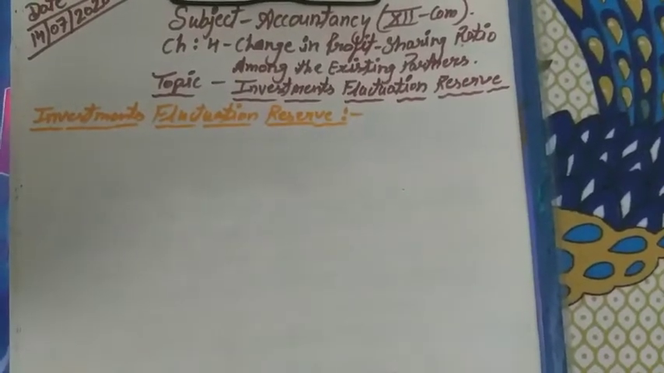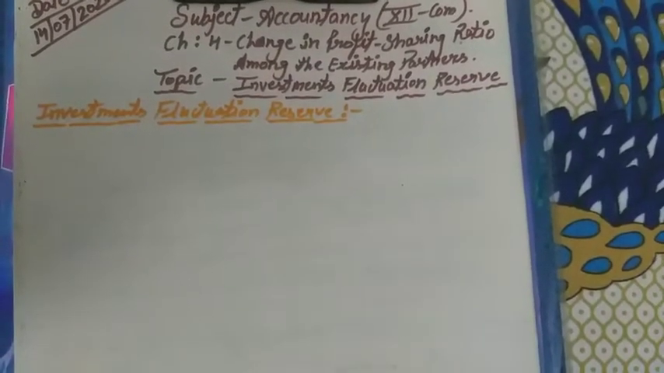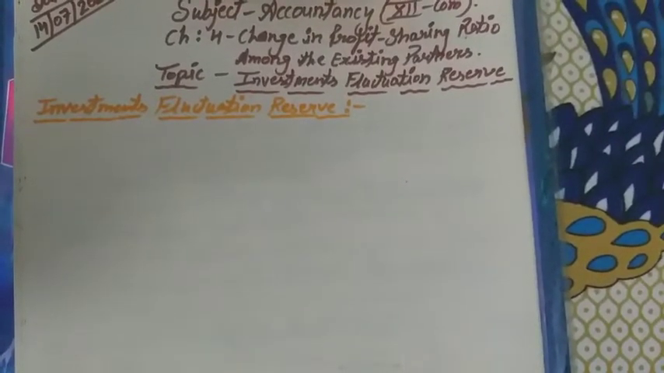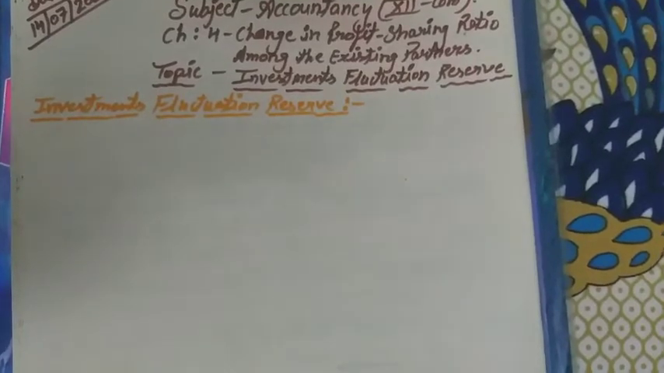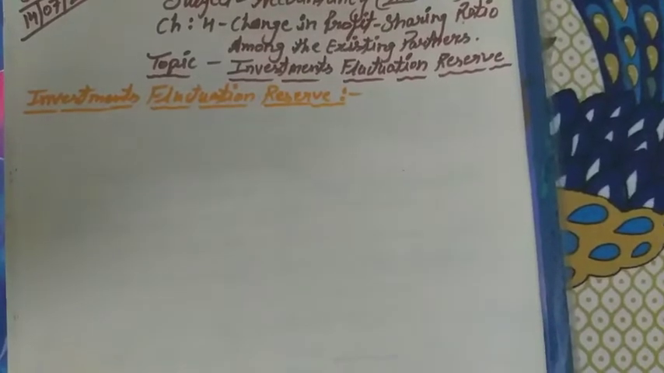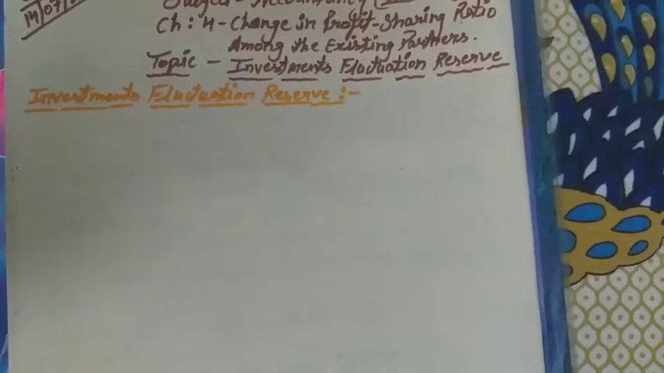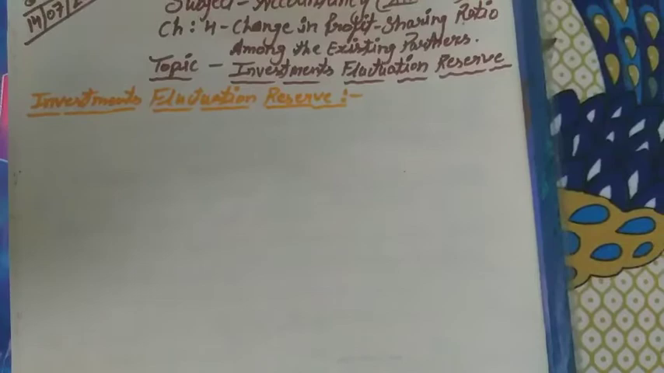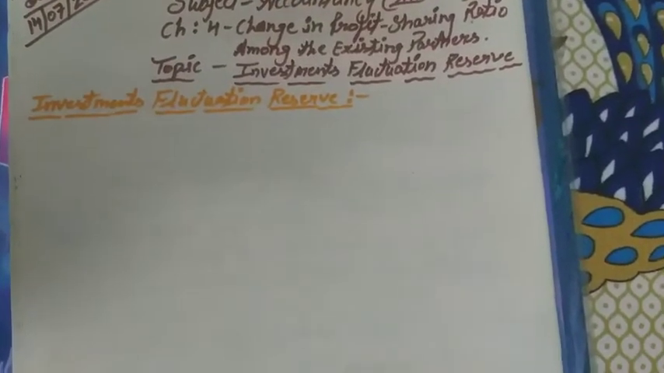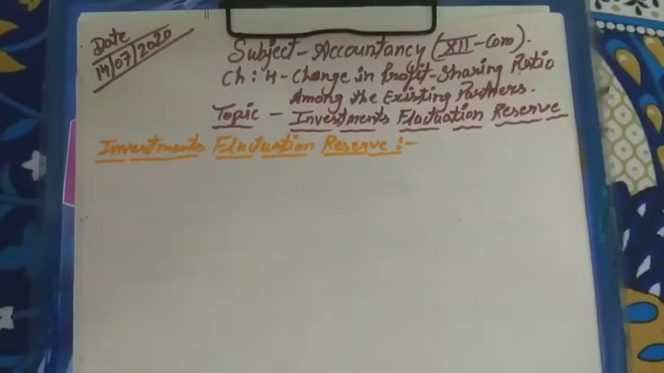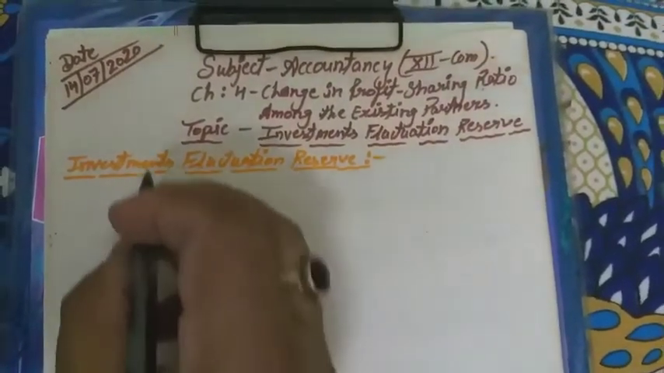If there is any fall in value of investment, then that will be a loss of a firm. So if that is a loss of a firm and they have already invested, then to cover that loss, a firm prepares their investment fluctuation reserve. It is clear? So according to the book, the definition or meaning of investment fluctuation reserve is that